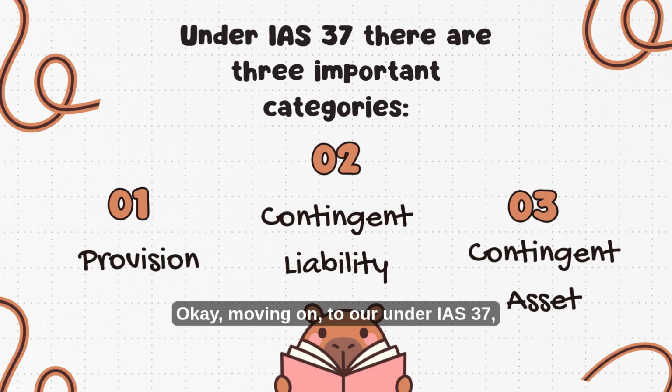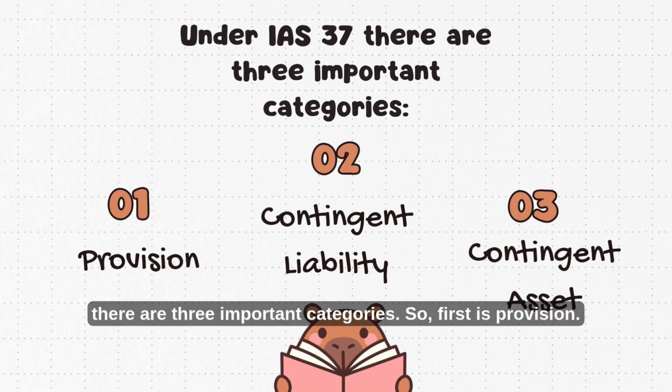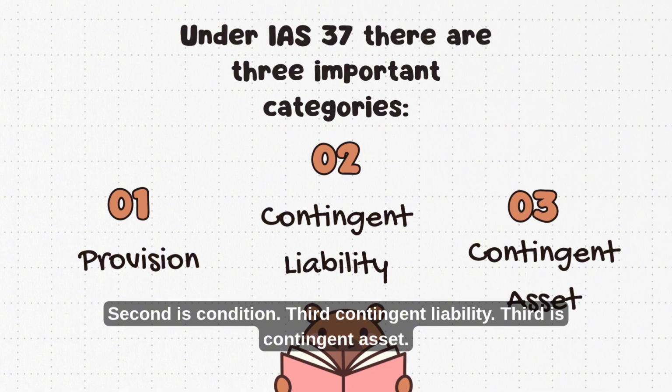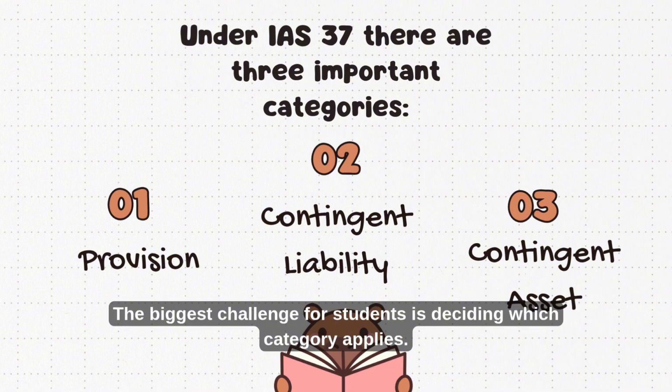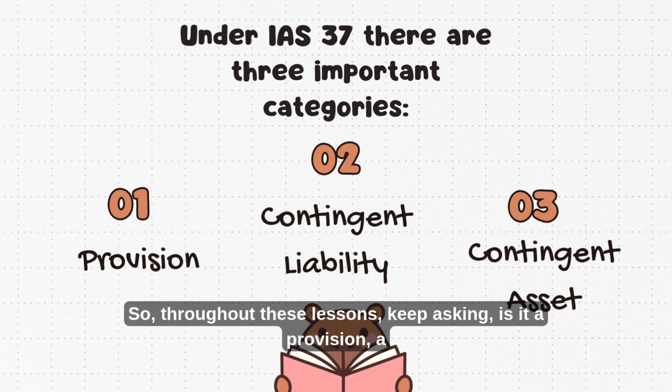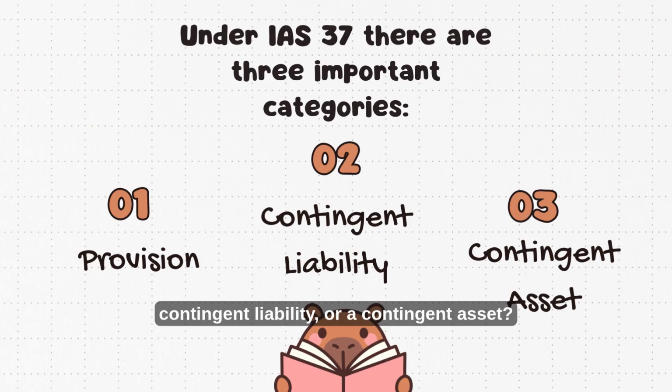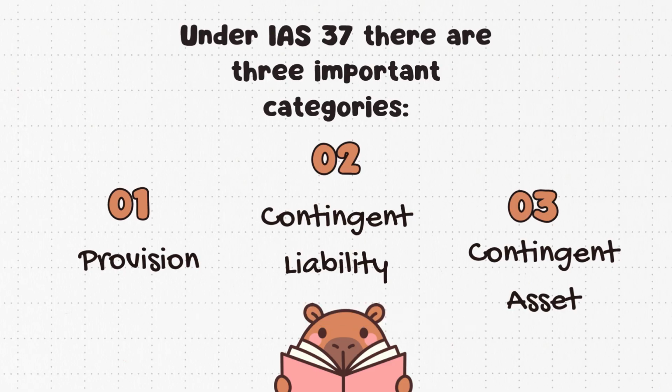Okay, moving on. Under IAS 37, there are 3 important categories. First is provision, second is contingent liability, third is contingent asset. The biggest challenge for students is deciding which category applies. So throughout these lessons, keep asking: is it a provision, a contingent liability, or a contingent asset?